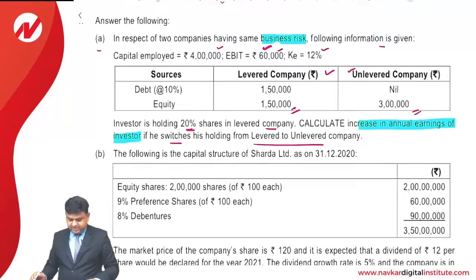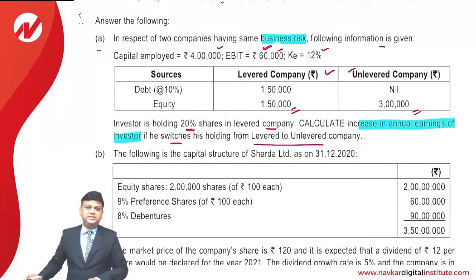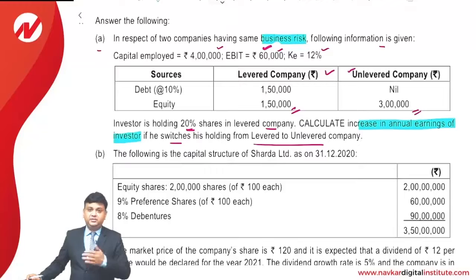Earning before taxes itself is earning after taxes because the tax rate information is not given. And only in that case, the arbitrage opportunity exists. Dividing the same by the cost of equity, because an assumption is made that whatever the earning of the company is distributed in the form of equity dividend. So earning divided by cost of capital will give the value of equity, and to that the value of the debt will be added to compute the value of the firm. So let us start calculating the answer.